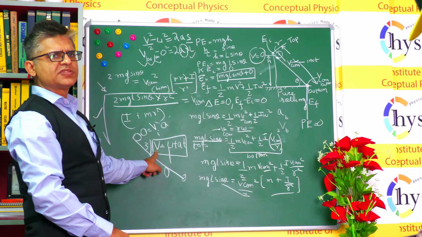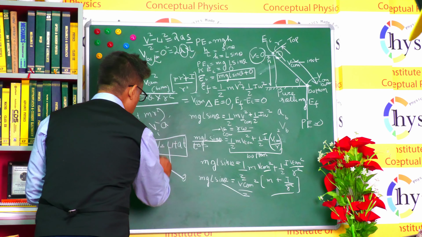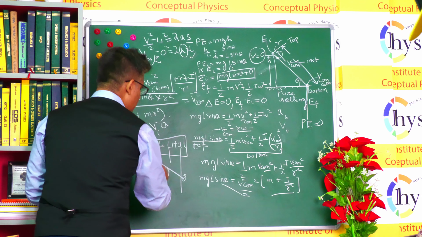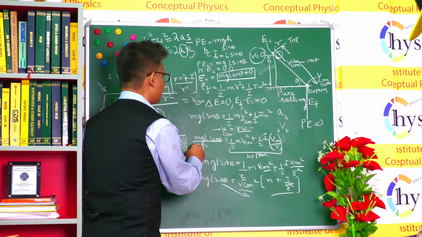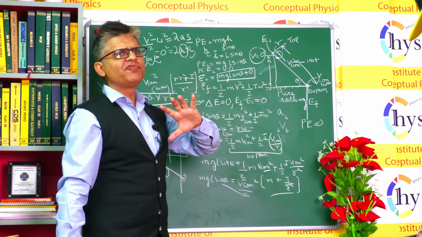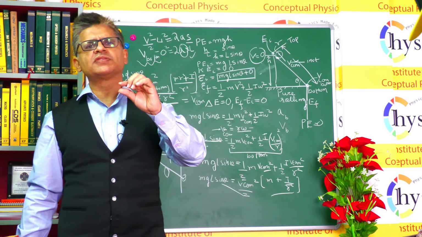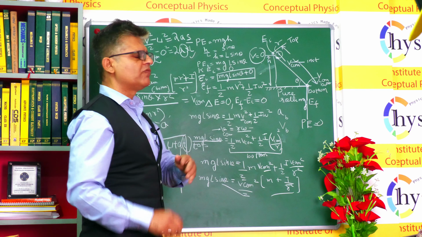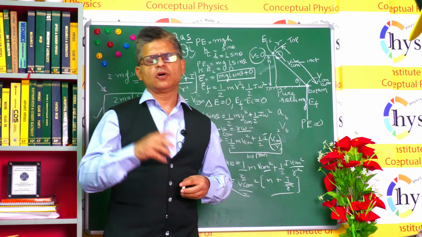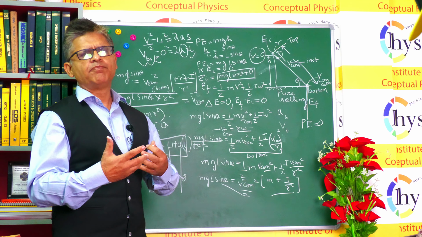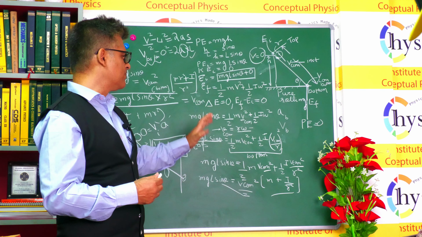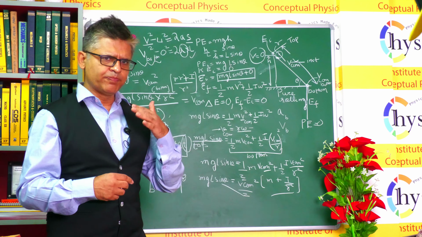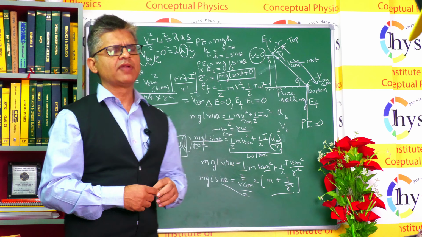You have found the velocity at the bottom point. This is known at the bottom point. This is also known at the bottom point. You can calculate the time period. So we wanted to find out how much is the velocity at the bottommost point. We did that. We also wanted to find out what is the acceleration of the block or the rolling body, which is a rigid body at the bottommost point, and what is the amount of time it took for this ball to purely roll down and reach the bottom of the ramp.